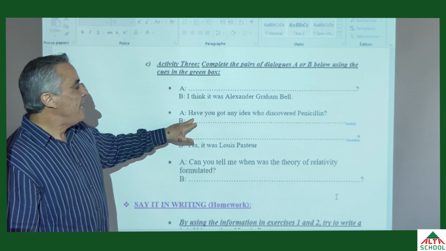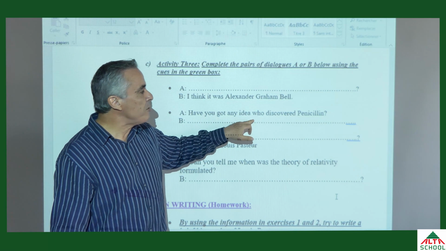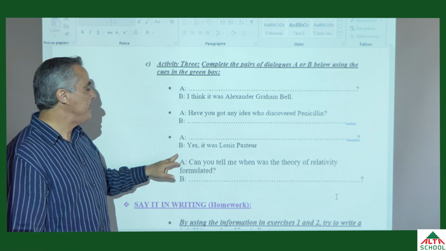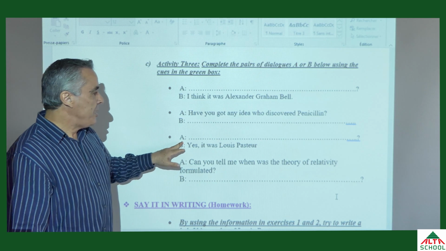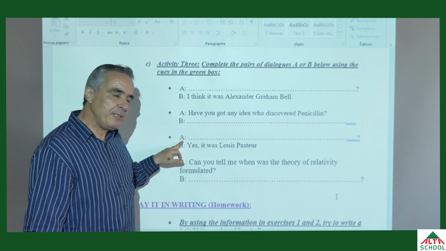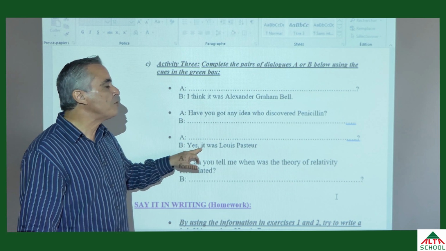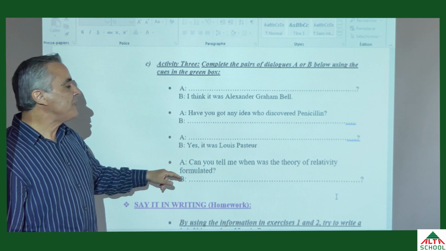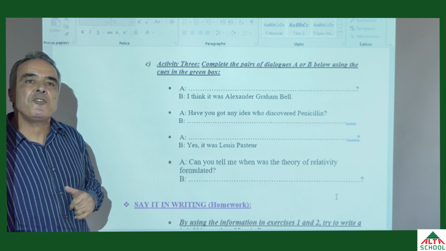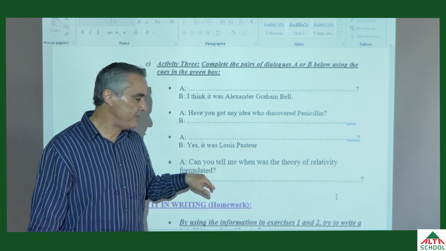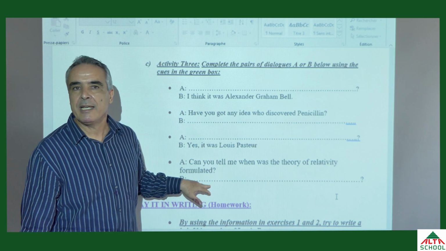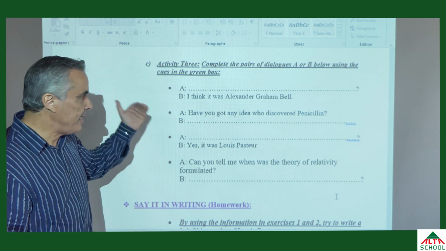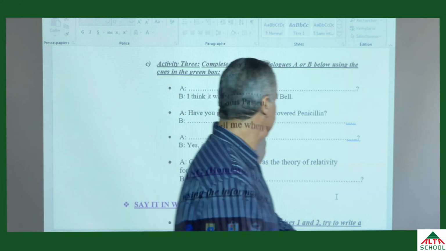Second one. A, have you got any idea who discovered penicillin? You complete B. Number 3, you are going to ask the question. B, the answer is yes, it was Louis Pasteur. Number 4, can you tell me when was the theory of relativity formulated? You answer, of course, the dialogue by using B. Right. So let's see now the answers.